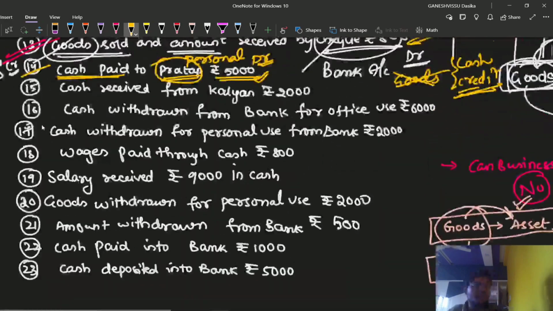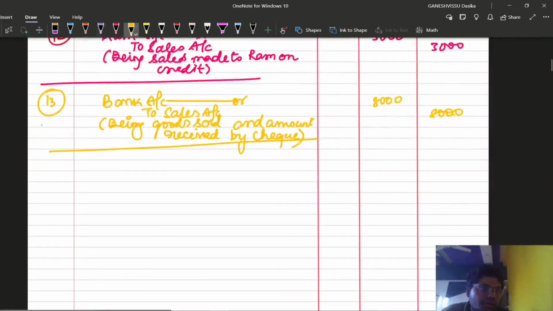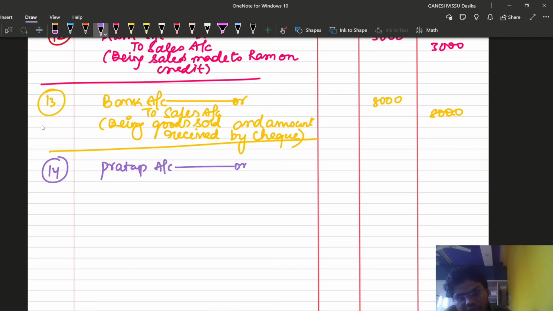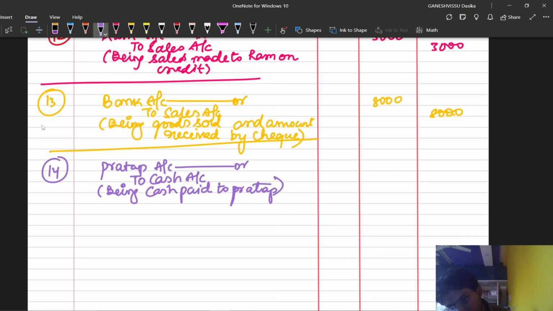14th transaction. I hope it is. Yeah, it is the 14th transaction. Pratap is the receiver, so we are going to debit the Pratap account. So Pratap account debit, and what is going out? Cash is going out. So to cash account we are going to write the narration: being cash paid to Pratap.